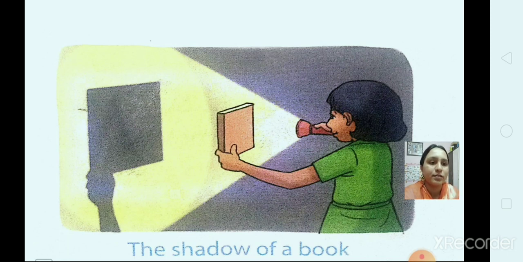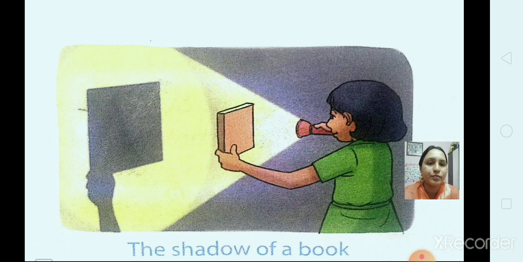Yes, here you can see the shadow on the wall. Here you can see that because of the book, the path of the light is blocked. Okay, path means what? Way. The path of the light is blocked. This book is blocking the path of the torch light, and that is how the book's shadow is being formed on the wall.